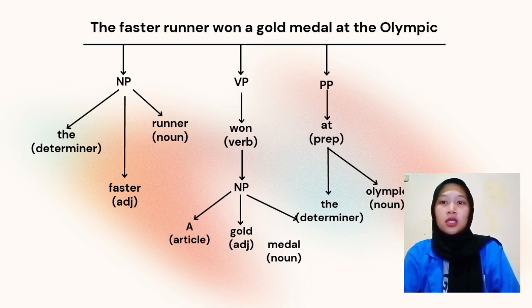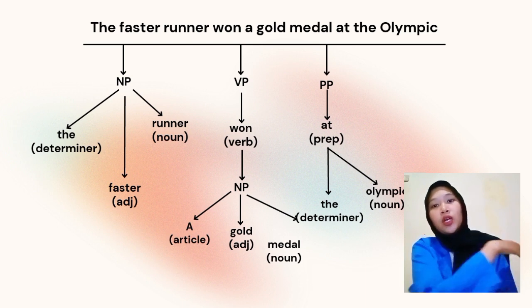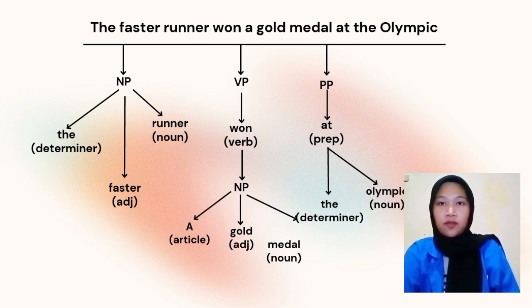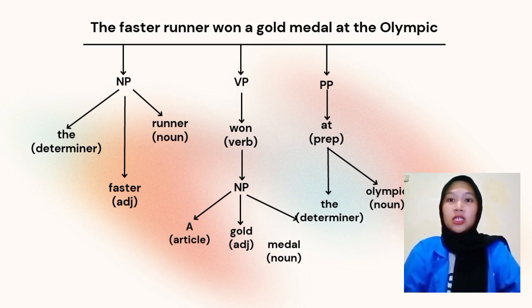Okay. The second one is, the faster runner won a gold medal at the Olympic. The faster runner is a noun phrase, which is the is a determiner, faster is an adjective, and runner is a noun. Won a gold medal is a verb phrase. Won is a verb. A gold medal is a noun phrase. A is an article. Gold is an adjective, and medal is a noun. And at the Olympic is a prepositional phrase. At is a preposition. The is a determiner.